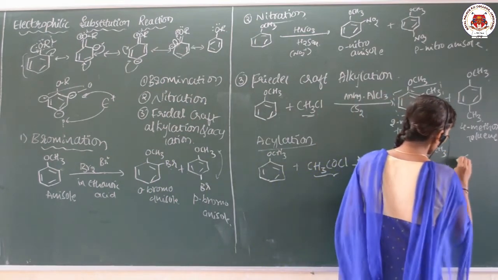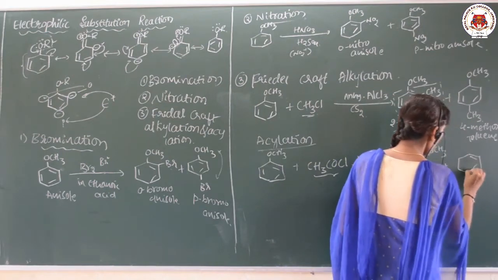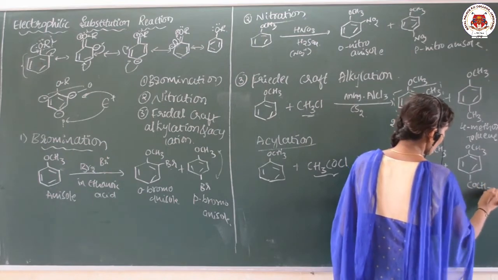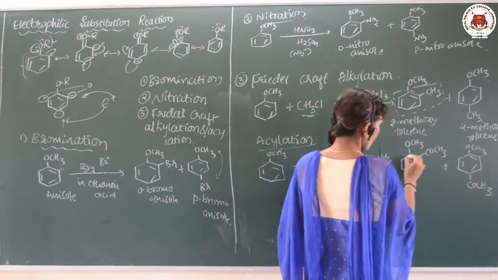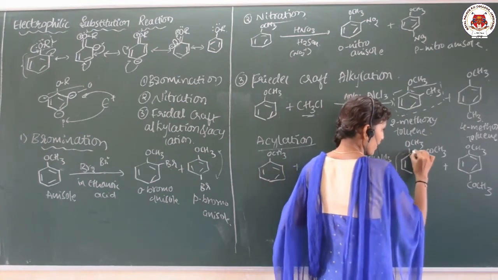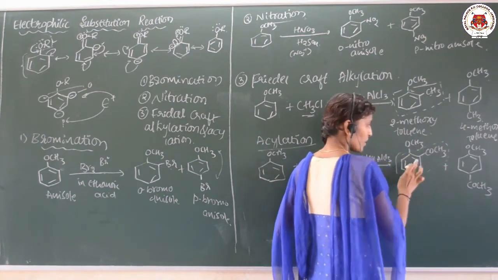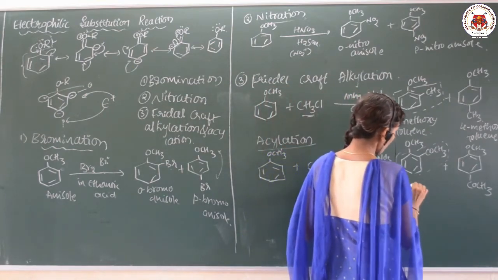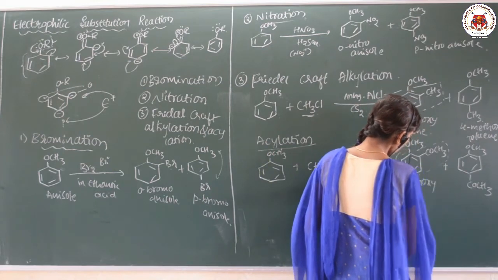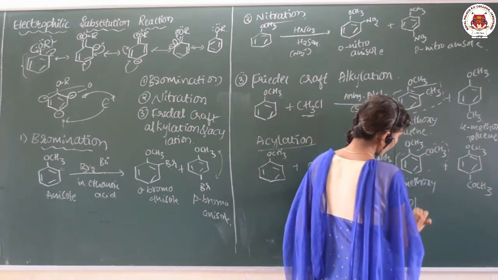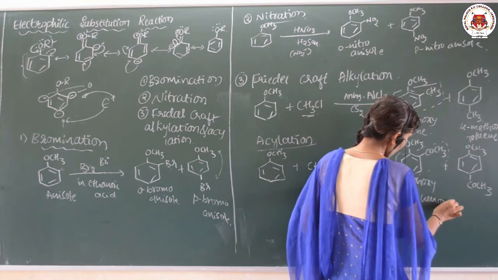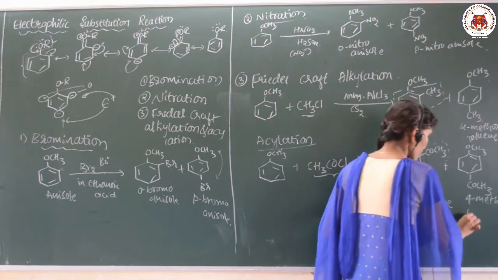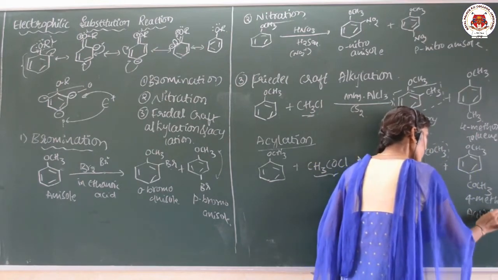One product is ortho and one more is para. This benzene ring with COCH3 means acetophenone, so for this position it is 2-methoxy acetophenone, and this one is 4-methoxy acetophenone.